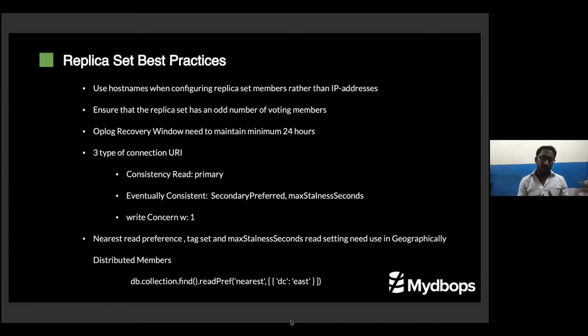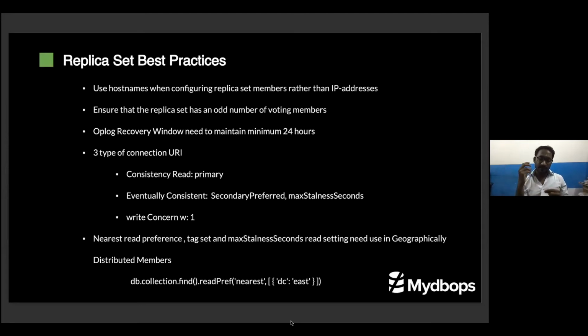So nearest is one of the interesting features, that is a read preference behavior. With nearest, if you have 2 data centers, you can find a query below. I have shared db.collection.find with read preference nearest and DC east. Suppose I have a distributed application, like I am in the east, I have a database in the east.